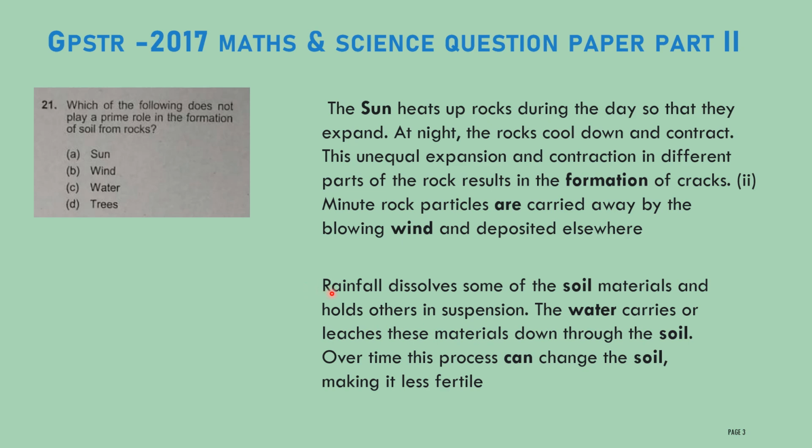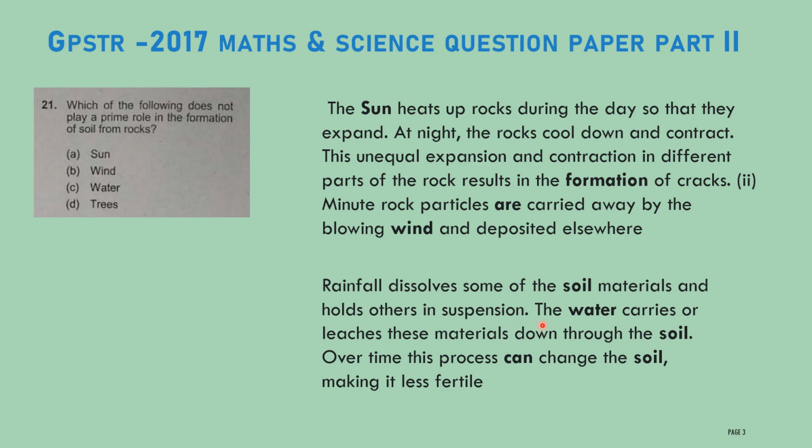Listen here. Rainfall dissolves some of the soil materials and holds others in suspension. Some of the soil particles will get dissolved in water, and those which are light will be suspended in the water.